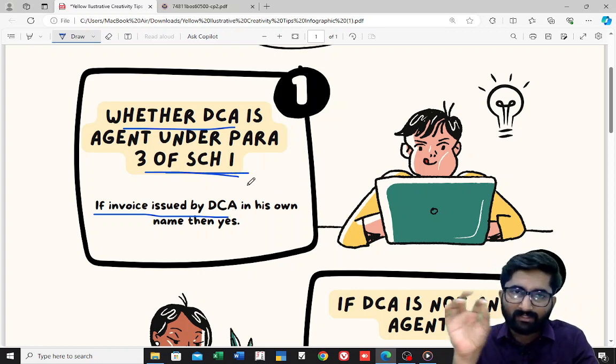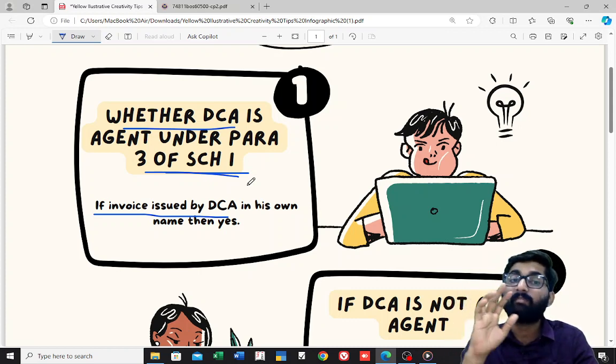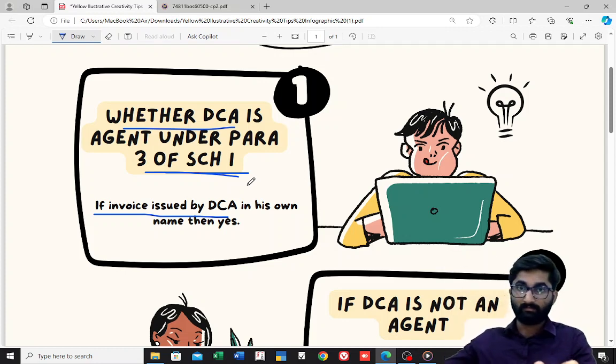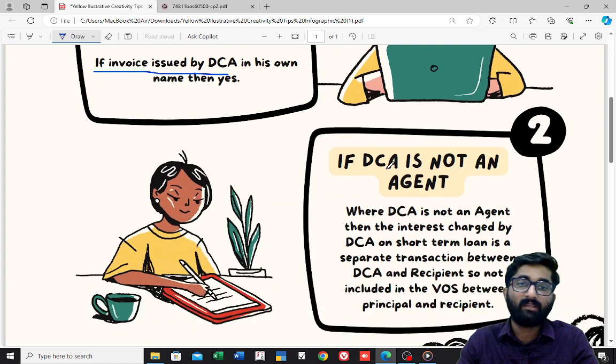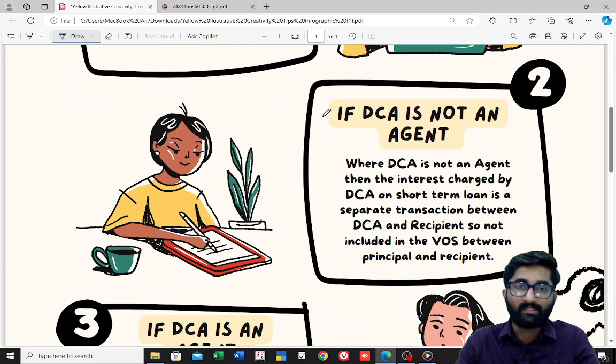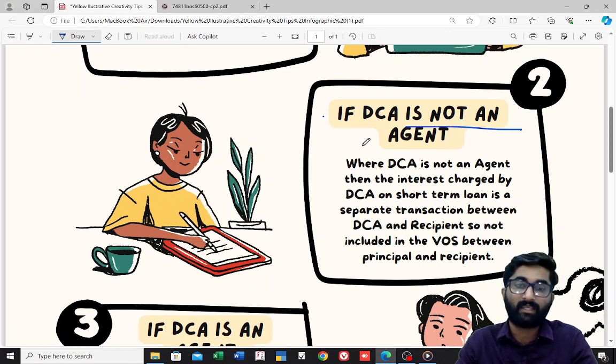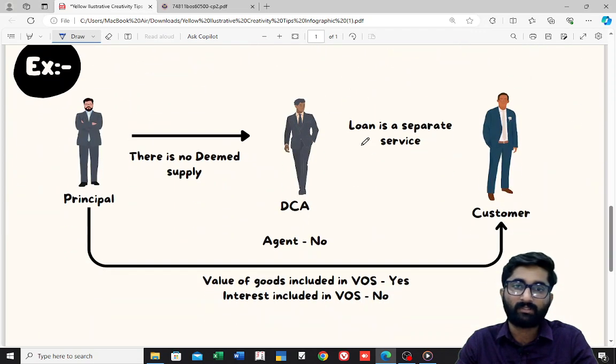If he doesn't give any invoice in his name, and instead gives the invoice in the name of the principal, then he is not an agent as per para 3 of Schedule 1. As simple as that. Now let me explain: if the Del Credere agent is not an agent, what is the meaning of not an agent?